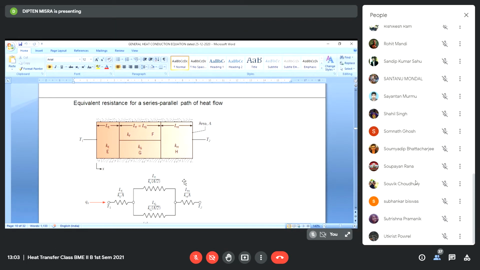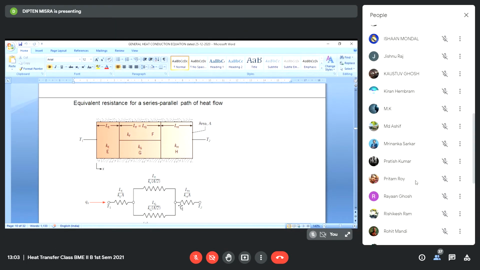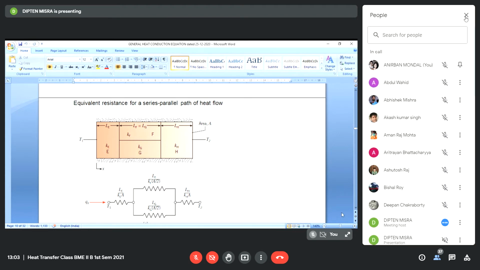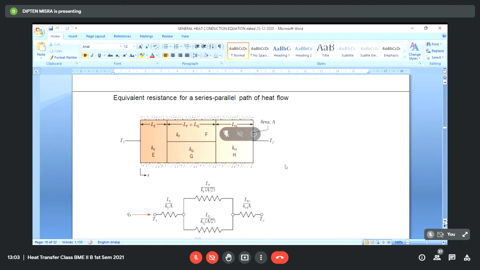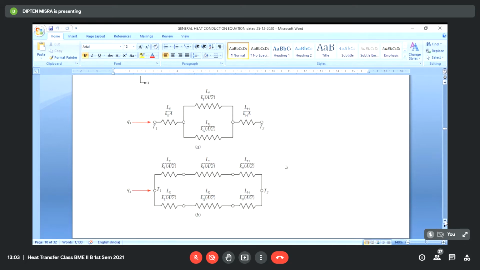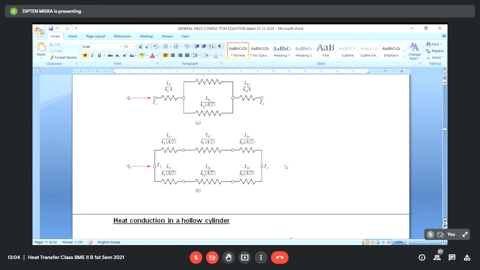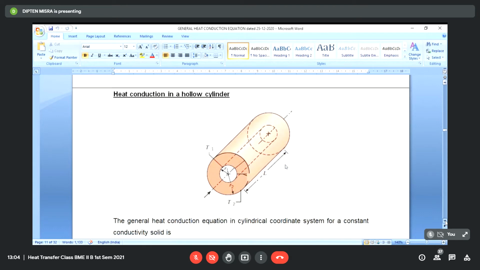Then you can have another resistance in series, and you can solve this applying your electrical knowledge, analogy. You can draw an equivalent between these two, and then you can have that equivalent in series with this resistance, the equivalent resistance, and this resistance. There may be another way as we have shown over here. Now I'll come back to this thing.